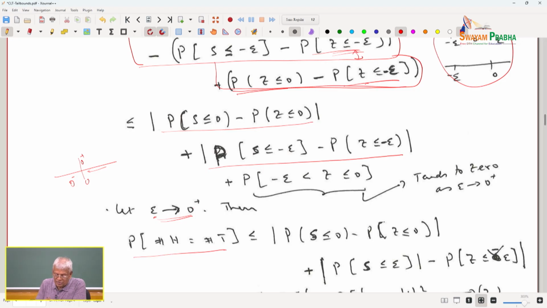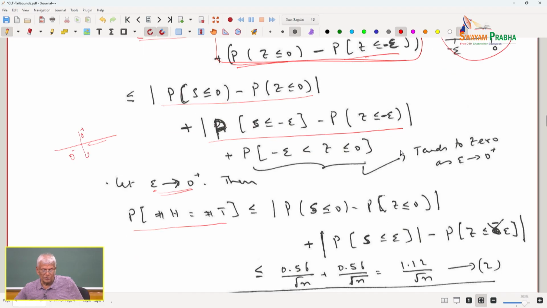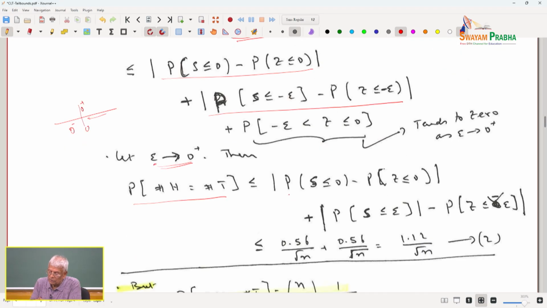Therefore, the probability that the number of heads is equal to the number of tails is less than or equal to the first term, plus this second term. The third term tends to 0 when epsilon tends to 0 plus. So, I can drop this term because this tends to 0. Now, the second term, absolute value of probability s less than or equal to minus epsilon, z minus epsilon.